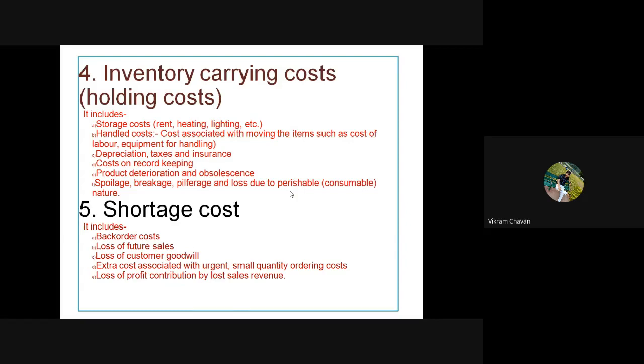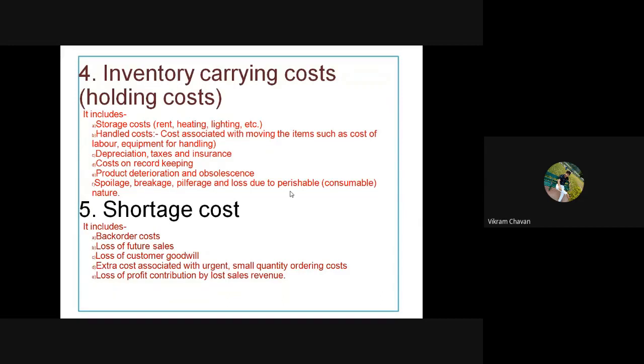Then we have discussed the effect of shortage. Shortage means what? If there is a demand and there is unavailability of a material in stock, what will be the effect of this shortage? In that case we have to bear the back order cost.